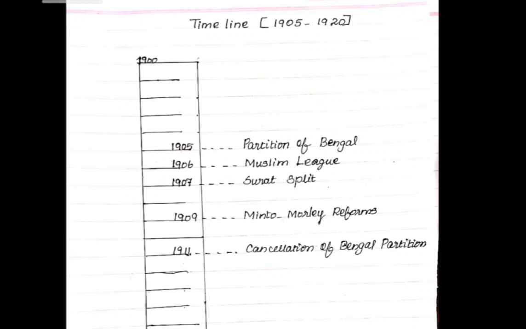Then 1920, what happened? Non-cooperation movement. So this is the first timeline chart. 1905 partition of Bengal, 1906 Muslim League, 1907 Surat split, 1908 nothing happened, so I left that. Minto Morley reforms in the year 1909, 1910 also nothing happened, so I left that area. 1911 cancellation of Bengal partition.